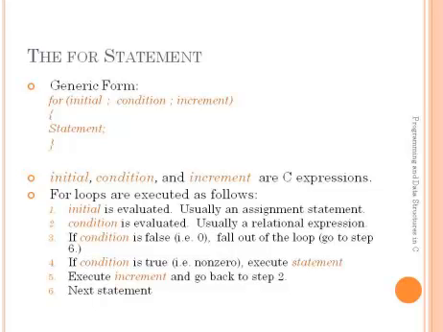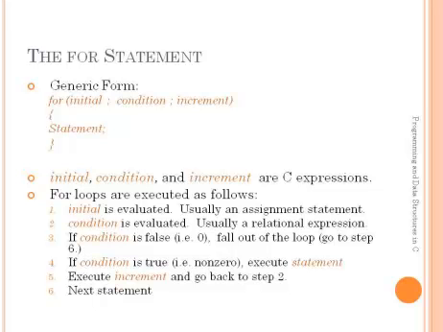The generic form of the for statement is: for, initialization expression, condition expression and increment decrement expression, after that statement and next statements. Whenever the control reaches the for statement, first it evaluates the initialization expression. After that it checks the condition. If this condition is false, then the control will jump to the next statements. Otherwise, that means the condition is true, it will evaluate all statements in the for loop. Whenever the control reaches the last statement in the for loop, after evaluating that last statement, the control will transfer to the for statement.